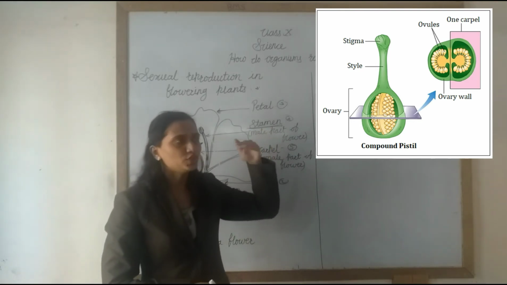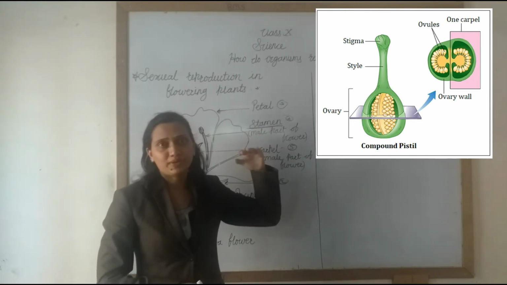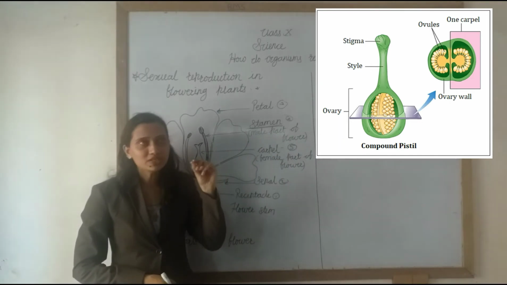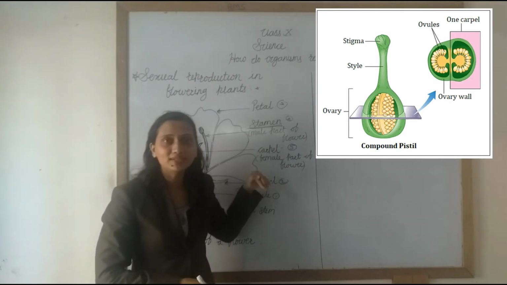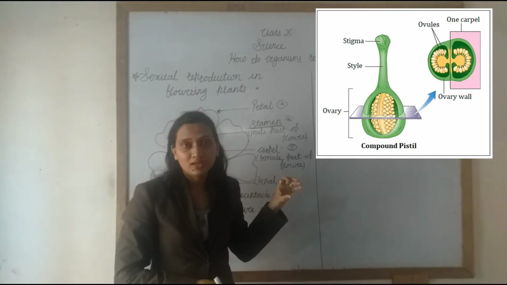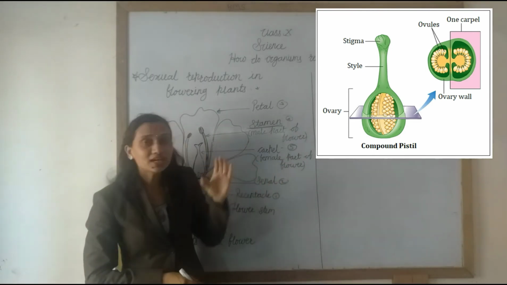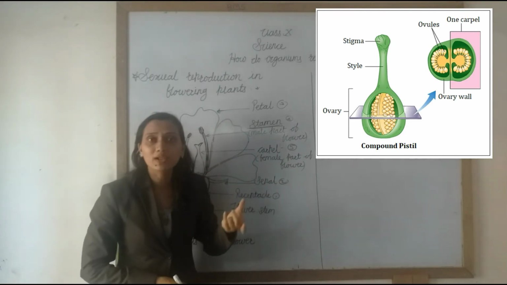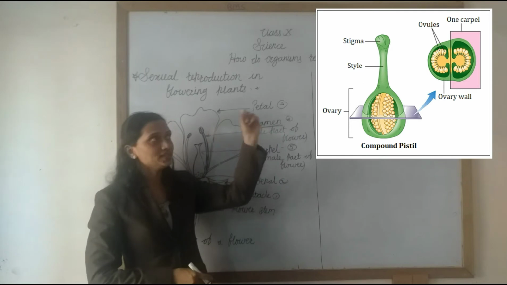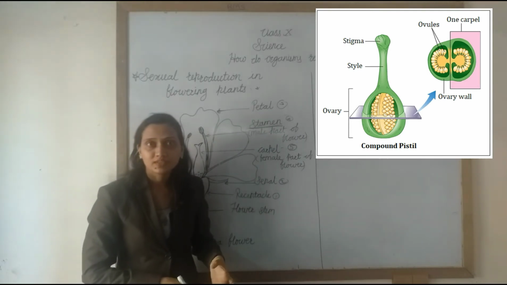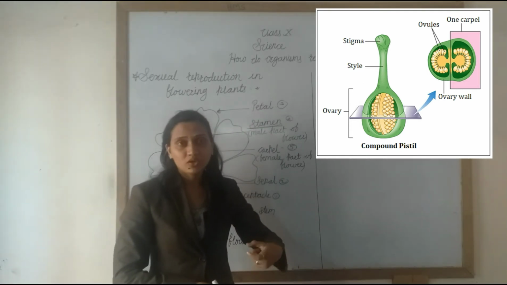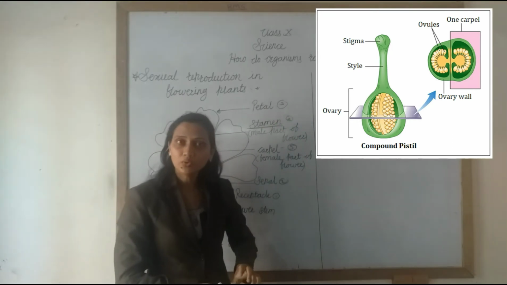The stigma is the top end of the carpel. It is sticky, which means when pollen grains fall on the stigma, they stick there. Then the style. The style is a tube-like structure which joins the stigma to the ovary.